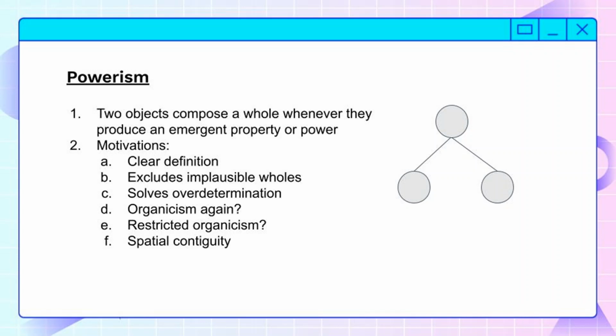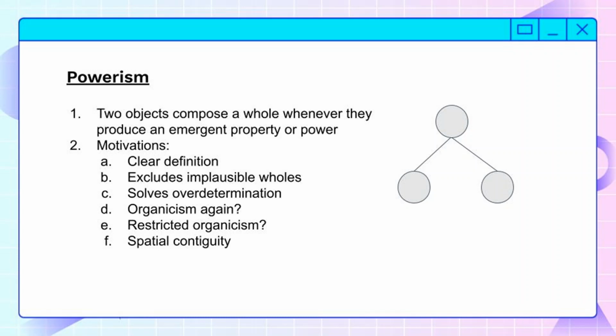But that's not the case on Powerism, because the Powerist believes that there needs to be an emergent property that's based on the parts that make it up.